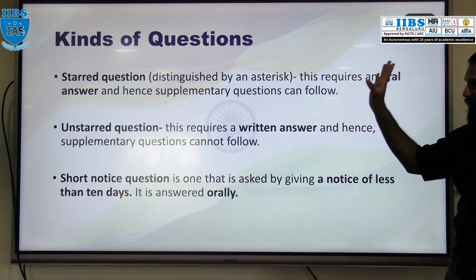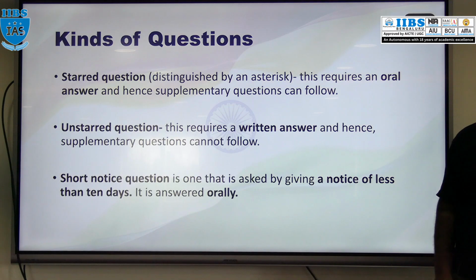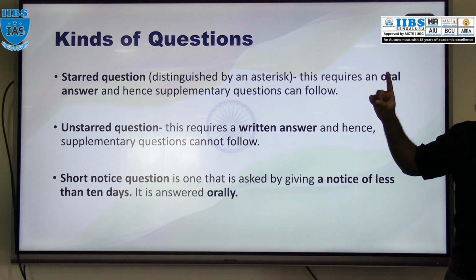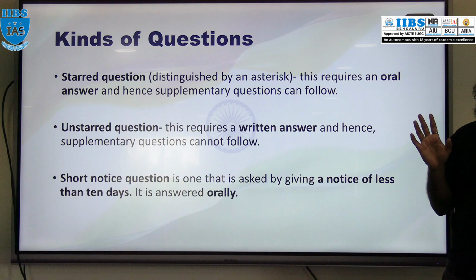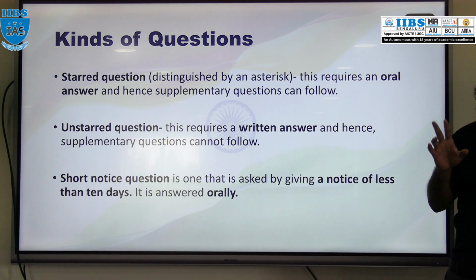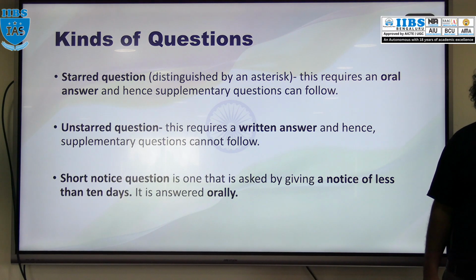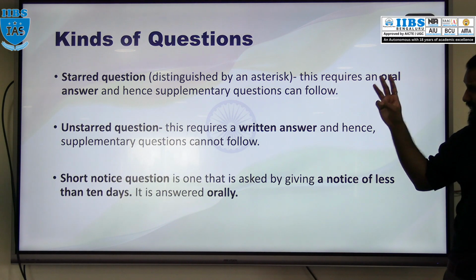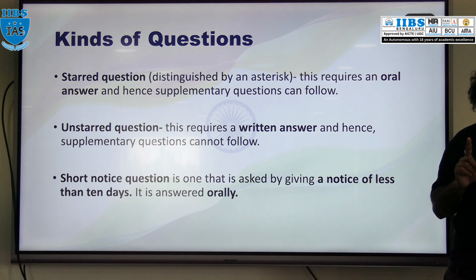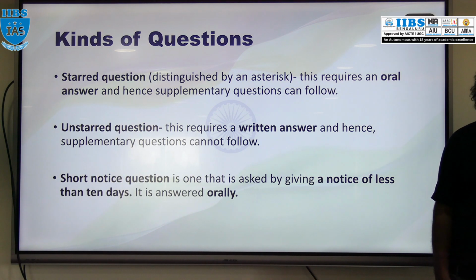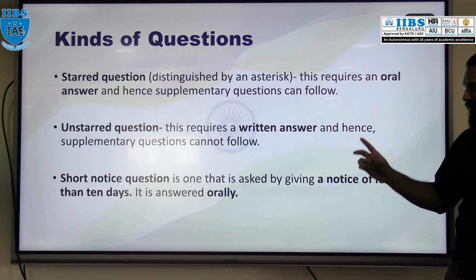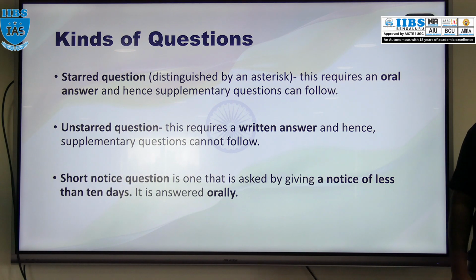Short notice question: they can ask the question by giving notice of not less than 10 days, and the answer should be oral. So these are the 3 types of questions. Starred question: oral answer, supplementary question possible. Unstarred question: the answer is in written format, and a supplementary question cannot follow.